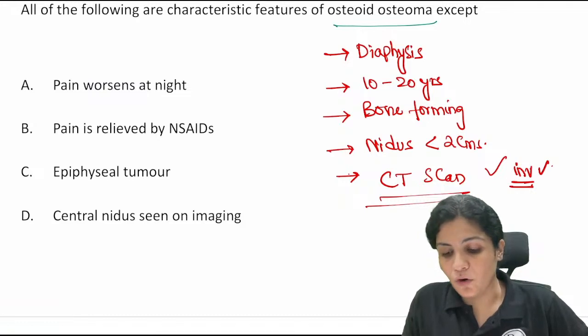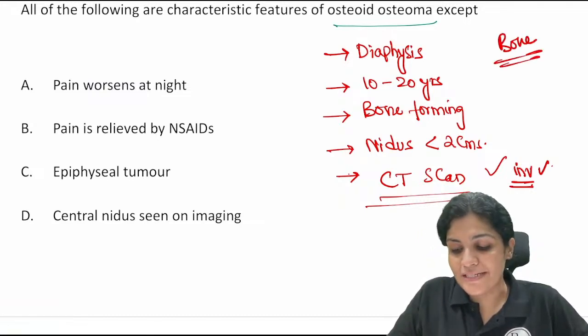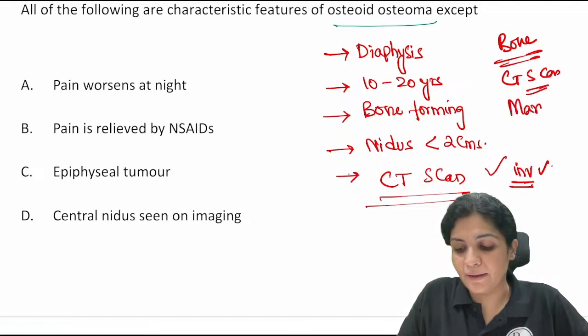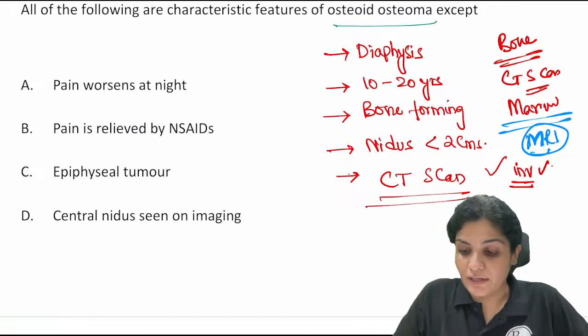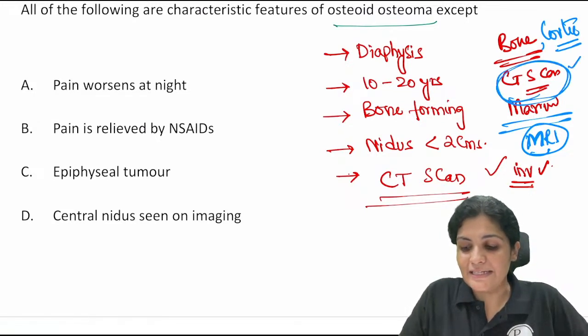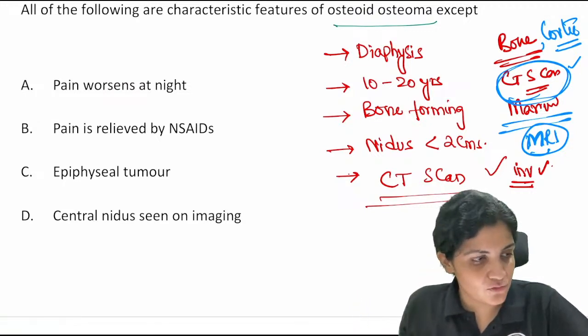because we want to identify bone. So whenever you want to see bone, you go for CT scan. Whenever you want to see marrow, you go for MRI. So remember, M for M. Something you want to detect in the marrow, something you want to detect about the ligaments, tendons, you go for MRI. Something you want to detect about the cortex, the bone, then you go for CT scan. Understood? Yes, investigation of choice is CECT. Very good, KK.